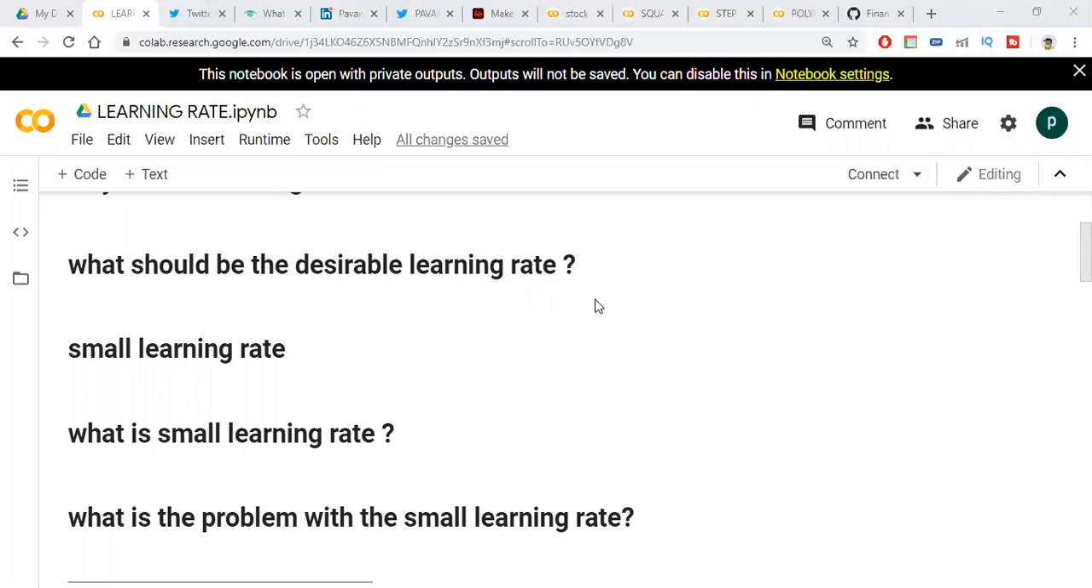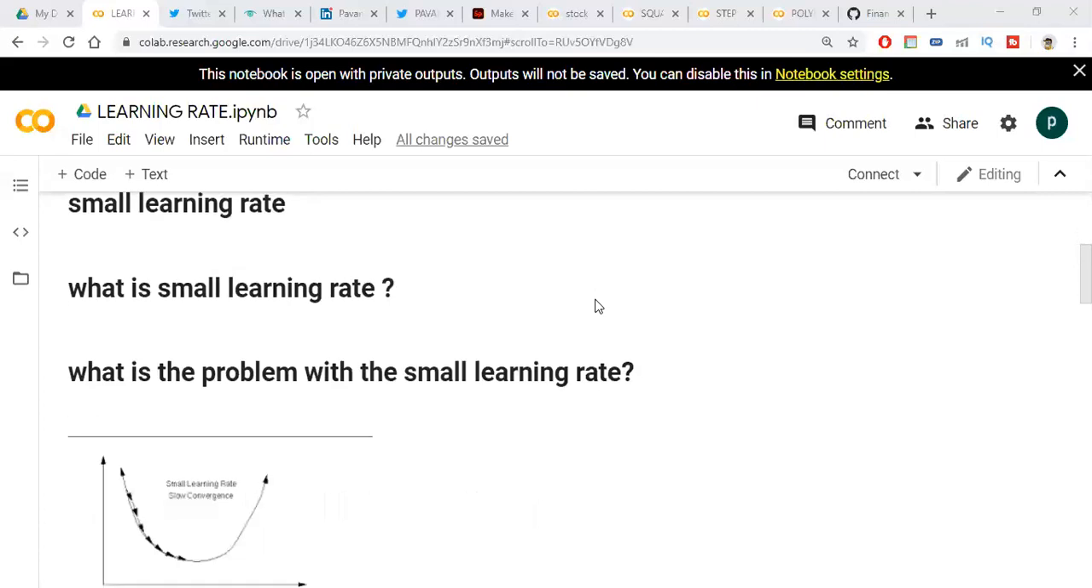And what is the problem with the small learning rate? Small learning rate requires more training epochs, because the number of epochs should be more if you are using a small learning rate. Due to this, more time will be taken to train the model, and it may get stuck because the neural networks, due to the low value, can't update the weights. There is no big change in the weights, so the neural networks are not able to learn new things. So this is the problem with the small learning rate.